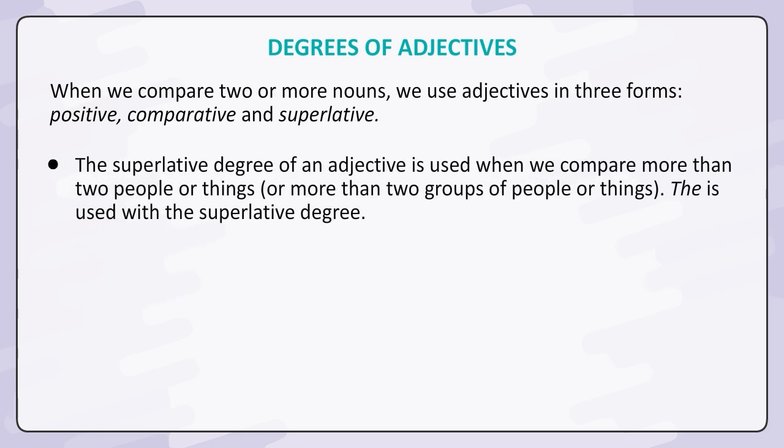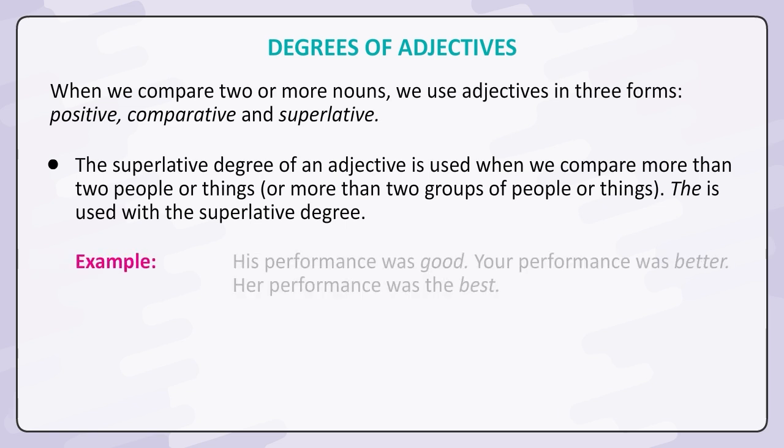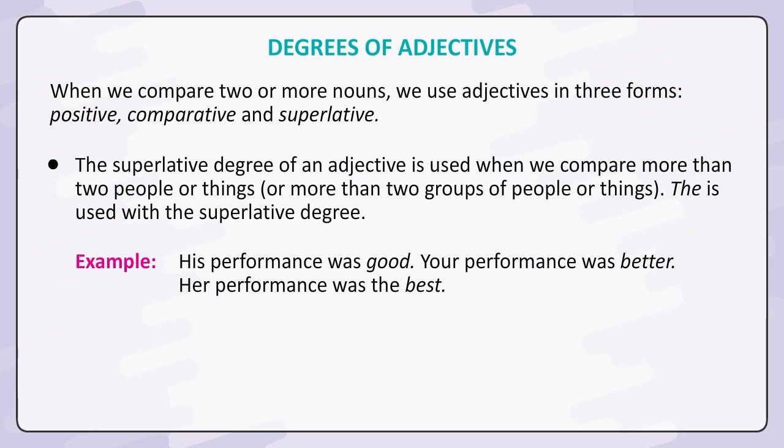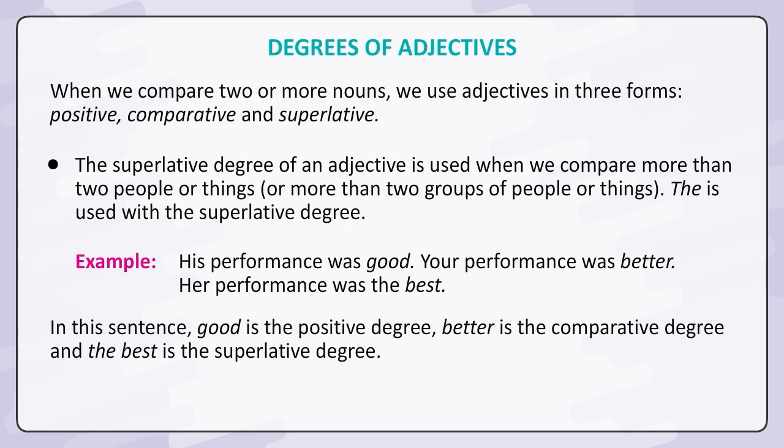The superlative degree of an adjective is used when we compare more than two people or things, or more than two groups of people or things. The is used with the superlative degree. Example: His performance was good. Your performance was better. Her performance was the best. In this sentence, good is the positive degree, better is the comparative degree, and the best is the superlative degree.